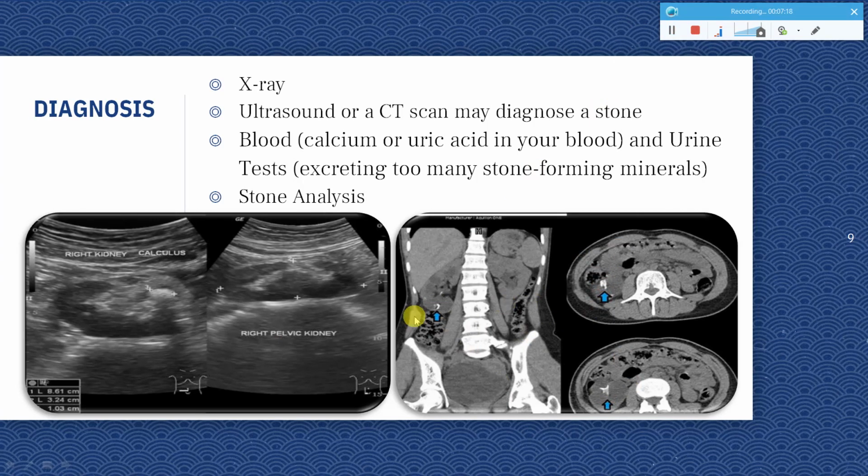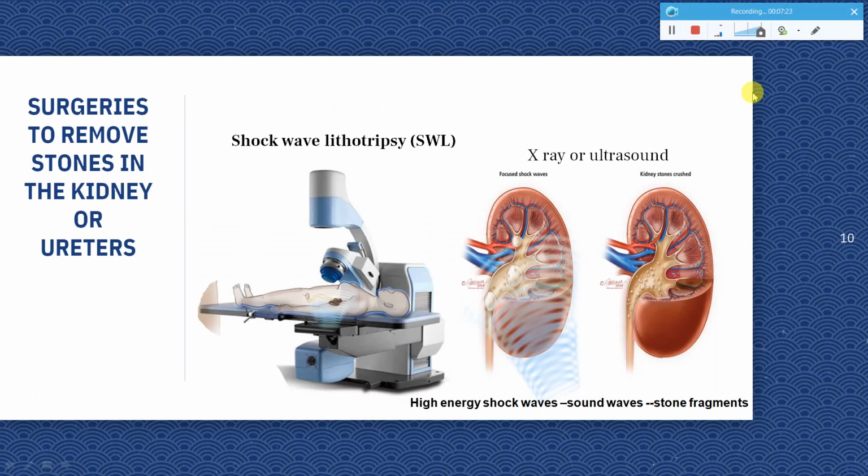So coming to the surgery or the methods by which you can try to remove the kidney stones, one method which is widely used is shockwave lithotripsy. This is a technique where sound waves are used. You can see here the patient is made to lie in this position, and using this equipment, the high energy shock waves, that is sound waves, are introduced into the system. These sound waves will help in breaking the stones which are within the kidneys, and you can see once it is broken apart, it will be easily passed through your system. Since the breaking up of the stone is done, the smaller size particles can easily move through the ureter and the bladder and can be passed out of the body.